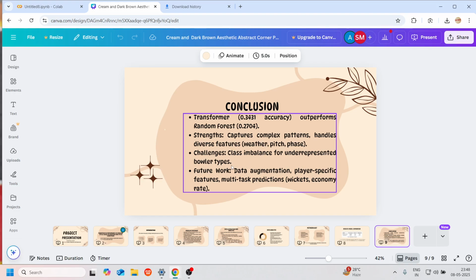In future work, we can use data augmentation, player-specific features, and multitask prediction. We can also include more in it. Thank you, everyone. Here we conclude our presentation.